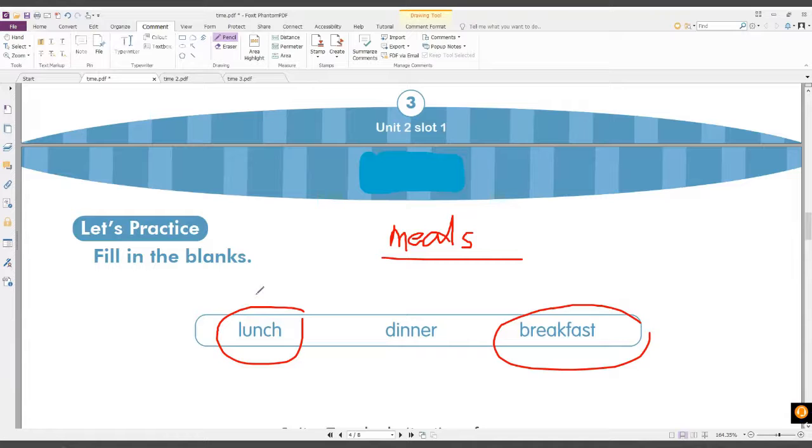Lunch is a meal at 12 noon, at 12 o'clock. And we have dinner. Dinner is in the evening. If you eat your meal in the evening, we call it dinner. So we have breakfast, lunch, and dinner.